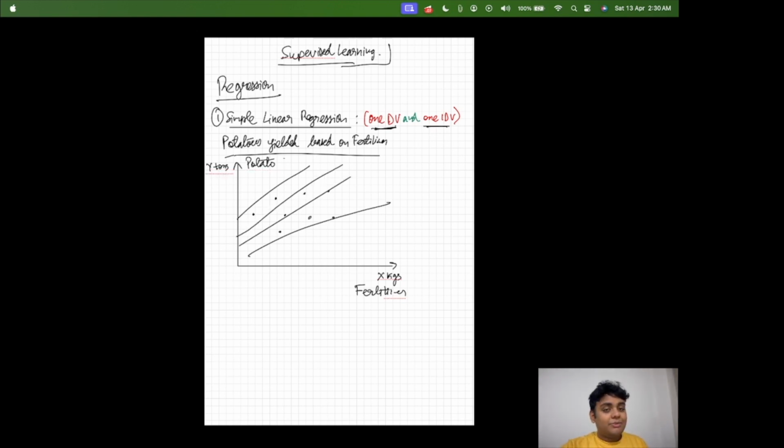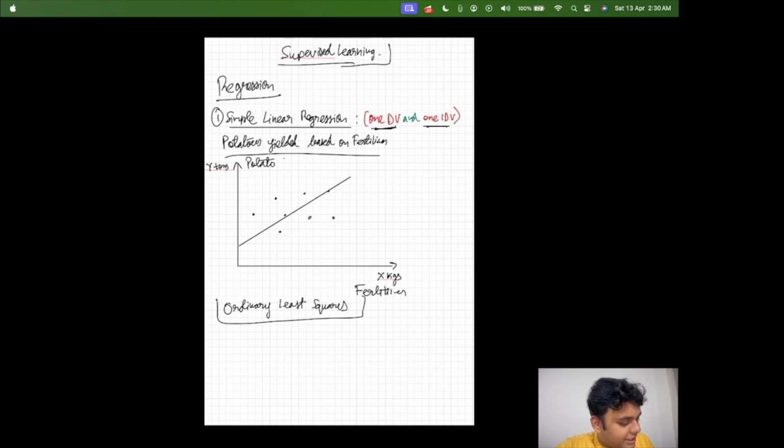But how do we know which is the best line? How does the regression model know that it should choose this line? Now, mind you, this line is what the regression model is predicting. This is not what I am doing, right? So for that, the regression model uses a technique called ordinary least squares. I'm going to write that for you. Ordinary least squares. This is the technique that the machine learning model uses to predict.